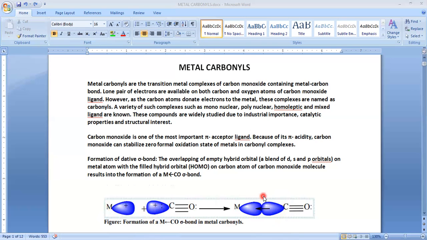So thereby again a new bond is formed. That bond is known as back bond, and that is also known as pi bond. The first one is sigma bond, ligand to metal, that is sigma bond, and that one is pi bond. Here see,